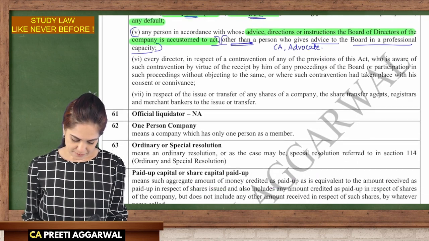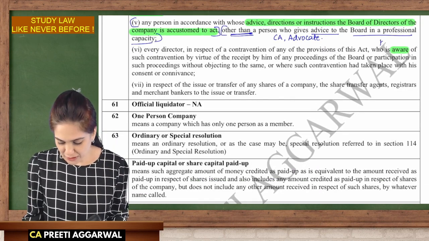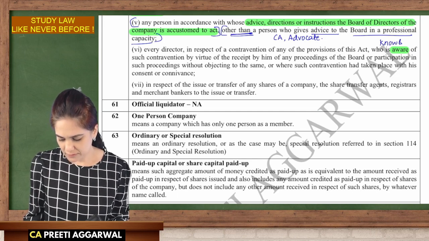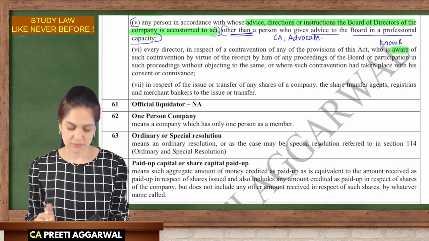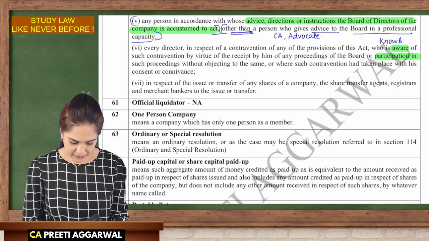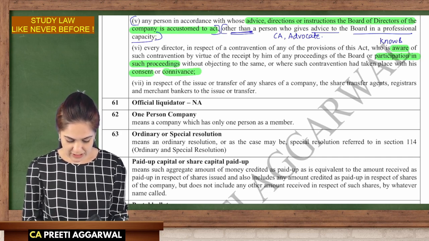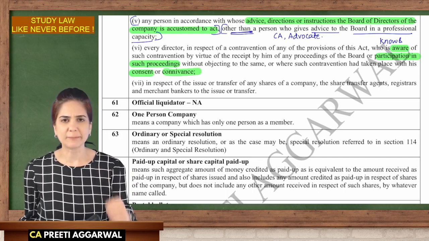Every director who, in respect of the contravention, is aware, he knows about it, he has either participated. When the contravention took place, he gave his consent: okay, all right, do it, we'll see what happens.